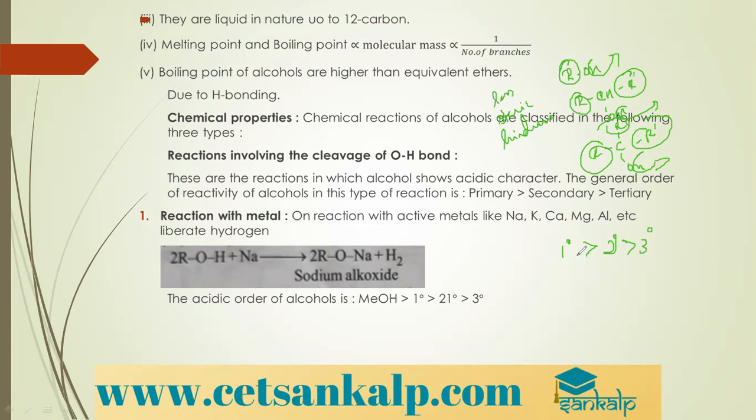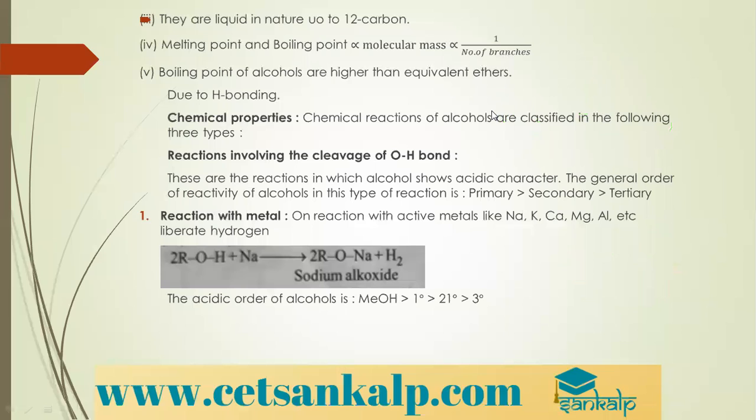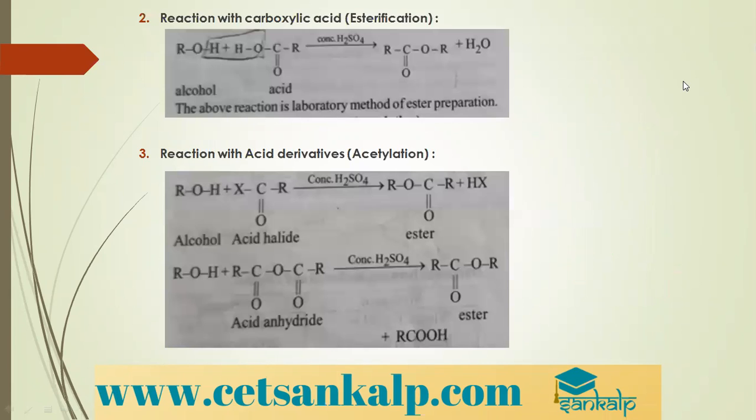So how do we explain this? Alcohols show acidic nature by displacement reaction. They displace hydrogen gas when treated with metals and form corresponding salts. Those salts are called sodium alkoxides. And the order of reactivity, the acidic order: methyl alcohol comes first, that is methanol, then comes primary alcohol, then secondary alcohol.